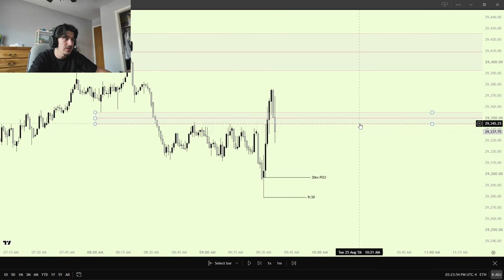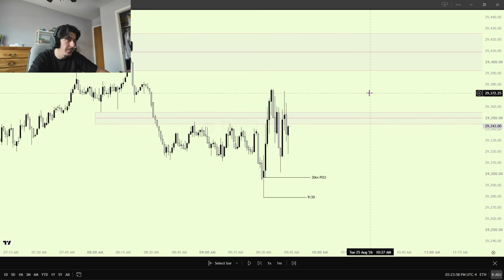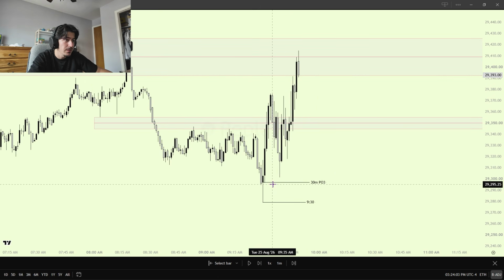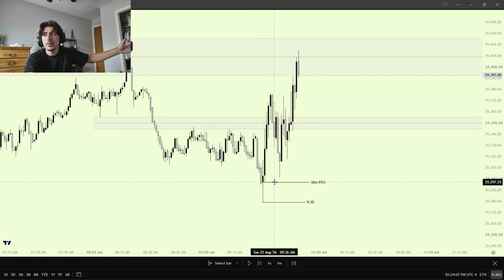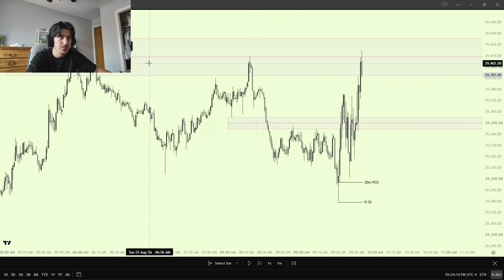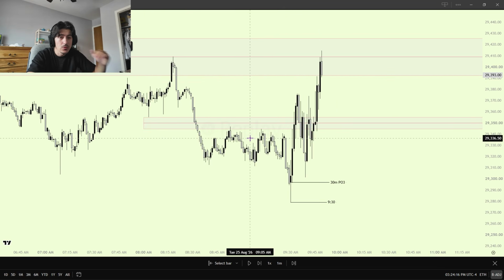And so when I saw this, I was like, okay, let me go shorts. And then I ended up getting stopped out around here. And then it ended up coming lower and then ended up going higher. And now what ends up happening is we just generated... So your bias is not wrong yet, because until 10 a.m. we won't know if longs are in play. Okay, because we need to inverse this gap.